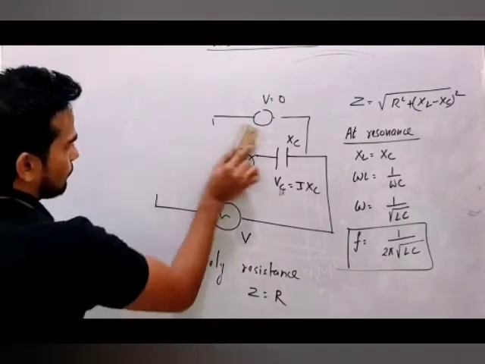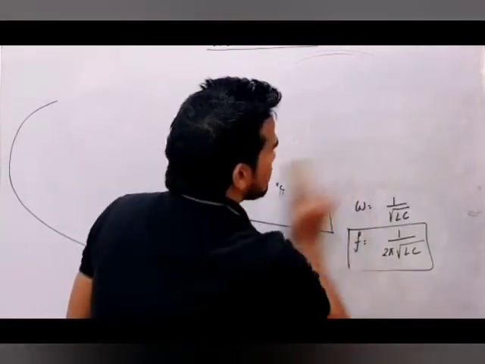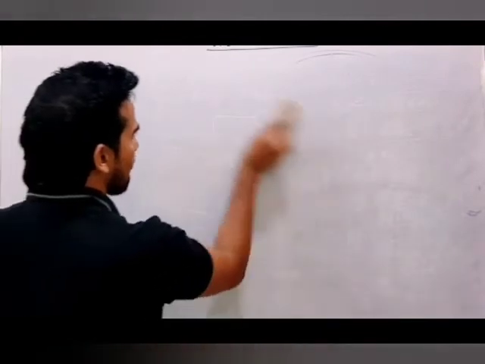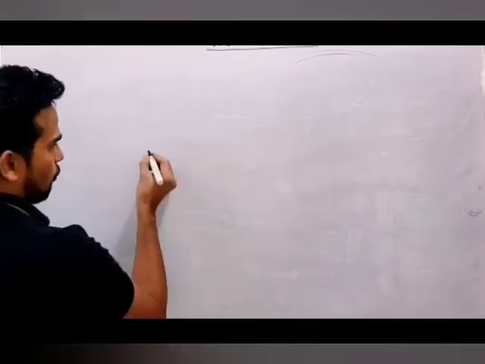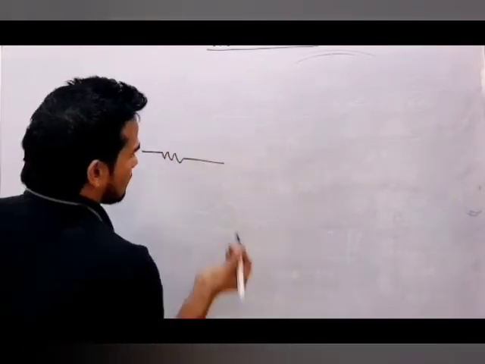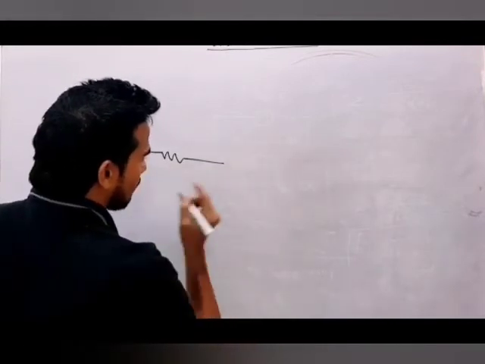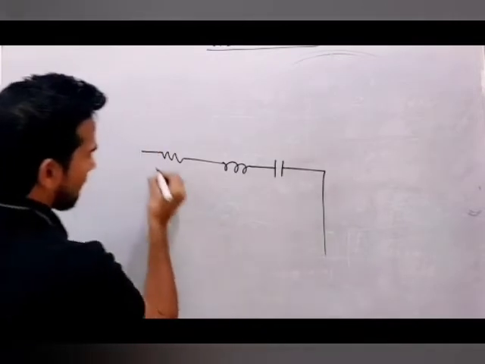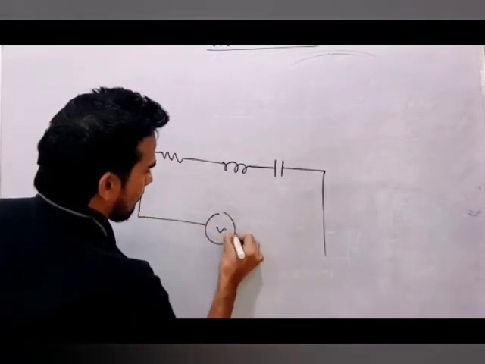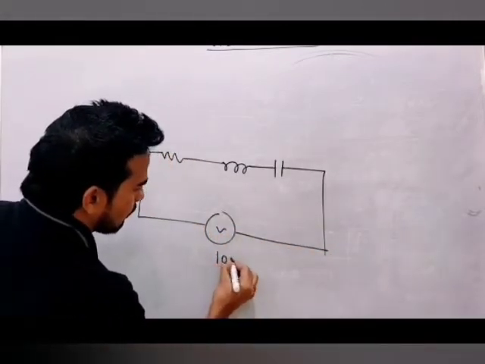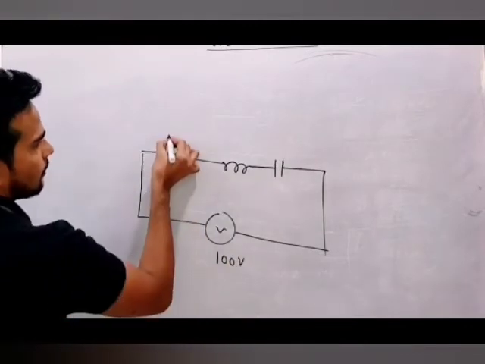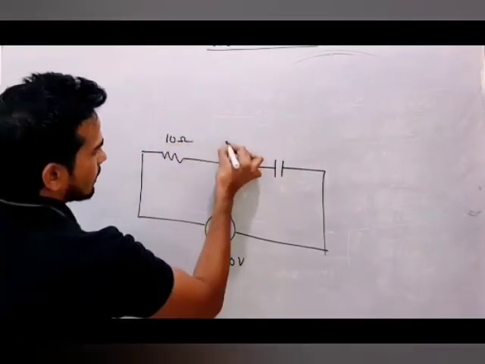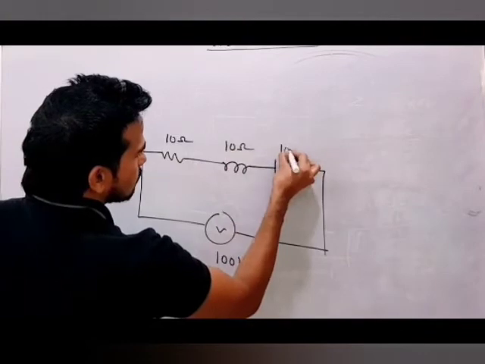Now understand how questions are asked from here. Just see, I will talk about a previous year question. Once they gave a question like this: this source is 100 volt, this resistance is 10 ohm, XL is also 10 ohm, and this is also 10 ohm.